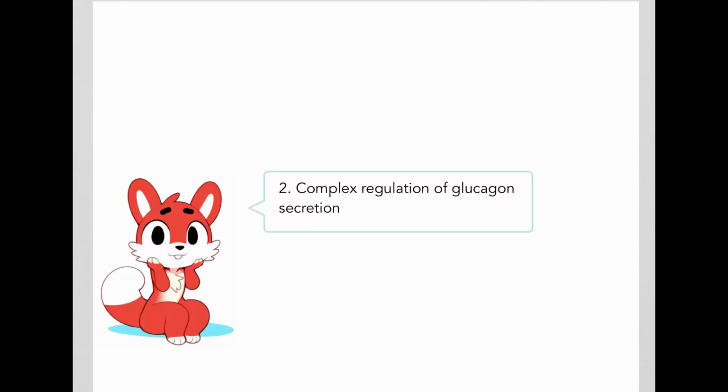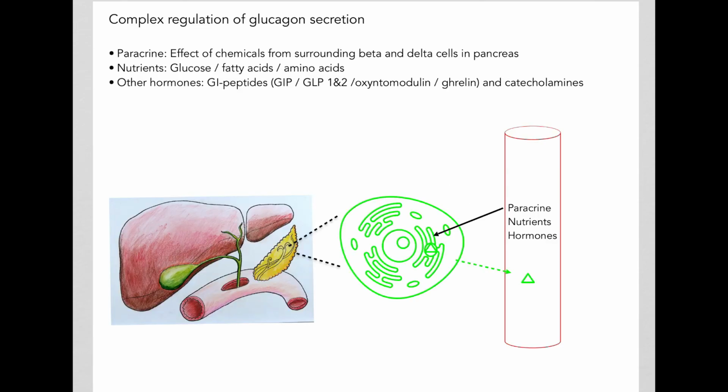Another reason why studying glucagon physiology as well as glucagon pathophysiology has been very challenging is because of the complex regulation of glucagon secretion. Glucagon secretion by the alpha cells of the pancreas is affected by several factors.